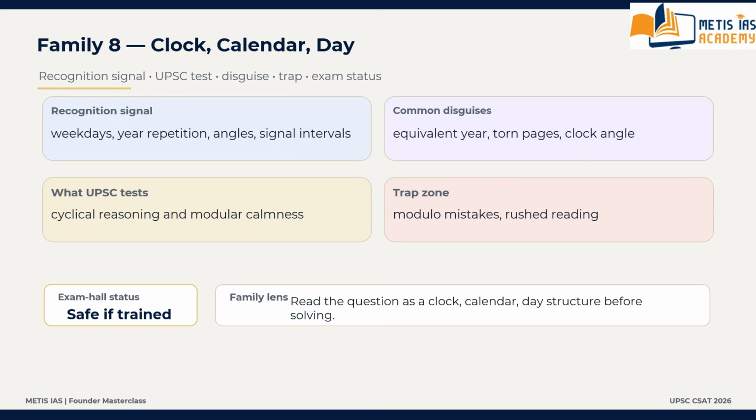What is the trap zone? What are the main traps? Modulo 7 mistakes, month length oversight, careless clock reading, rushing a calm family. These are the main traps.